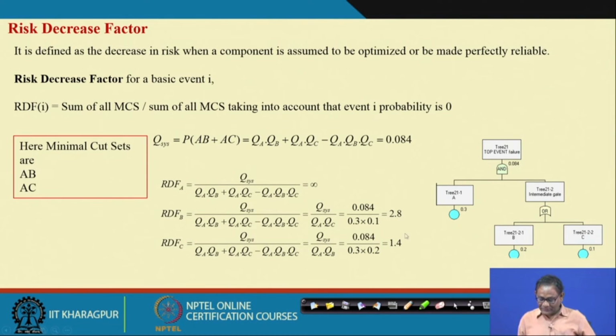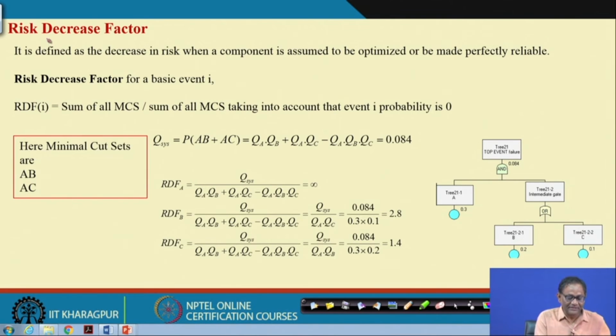There are a few more, like the risk reduction or risk decrease factor. It is defined as the decrease in the risk when the component is assumed to be optimized or made perfectly reliable. Suppose, for example, A will not fail, so the failure probability will be 0, or B will not fail, or C will not fail. Then, if we make some of the components not fail, whatever failure was originally there will be reduced. So, the failure risk is reduced.